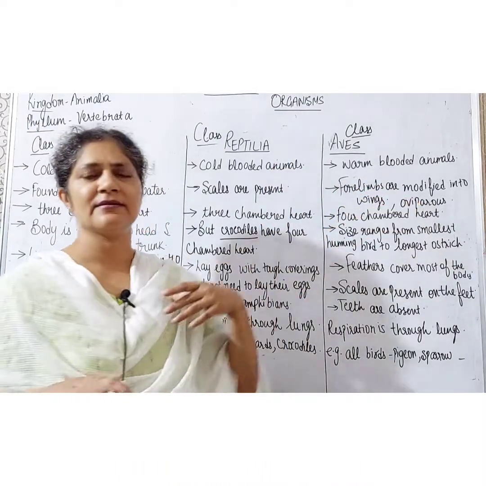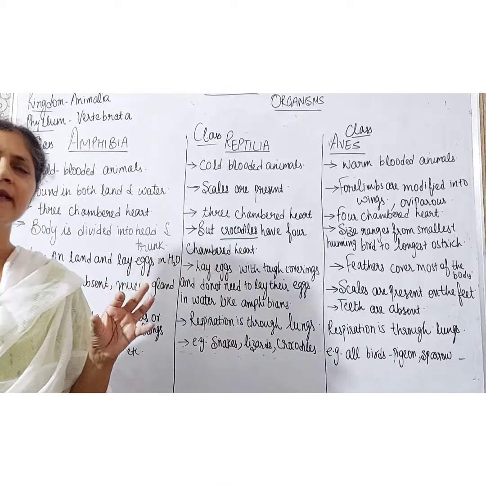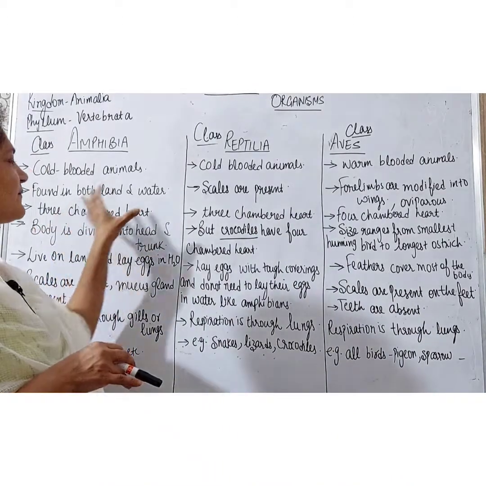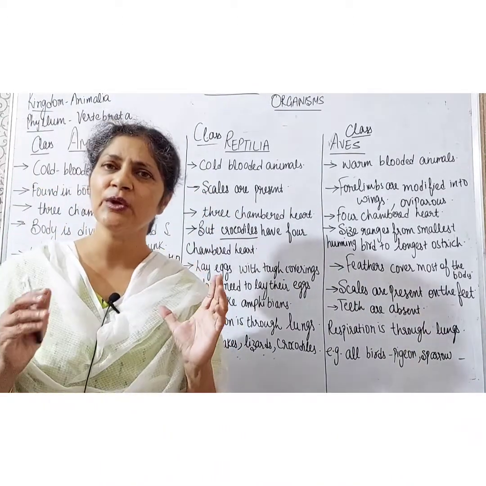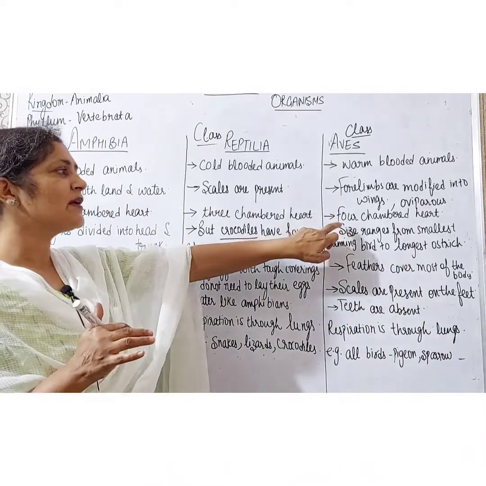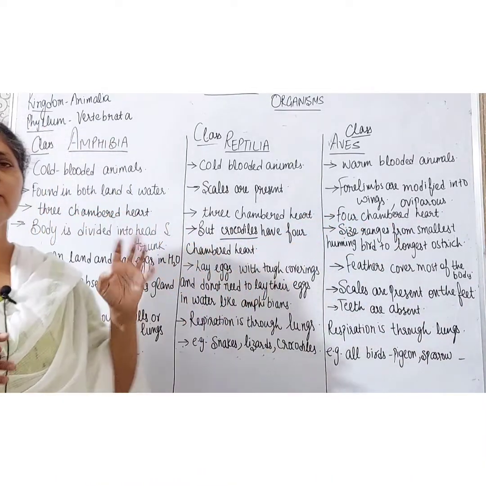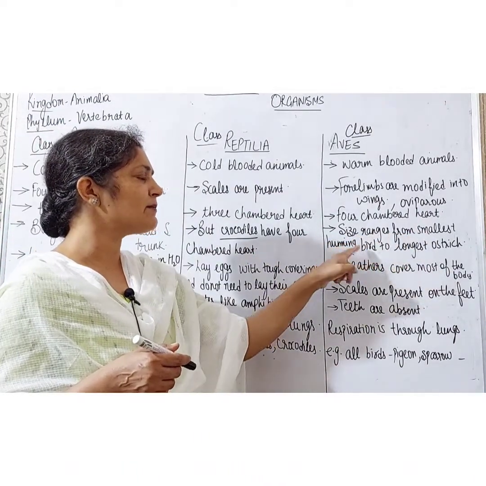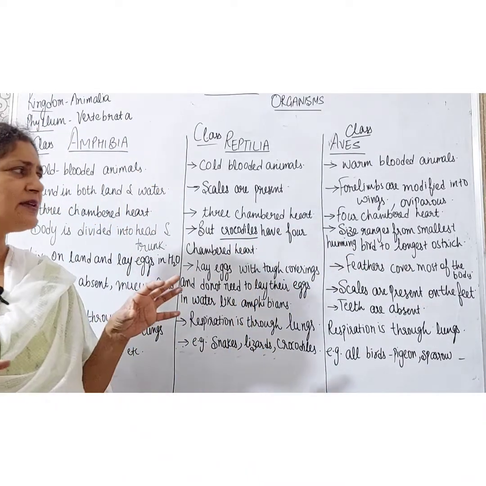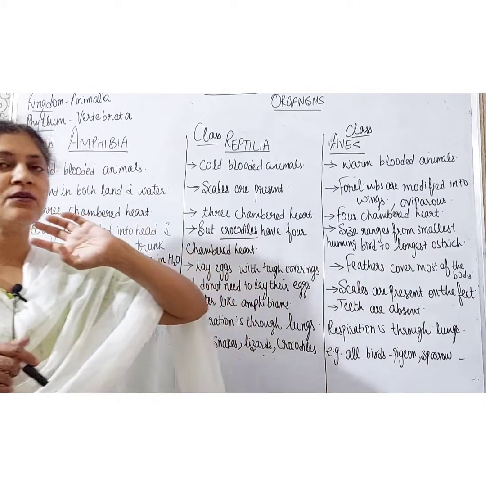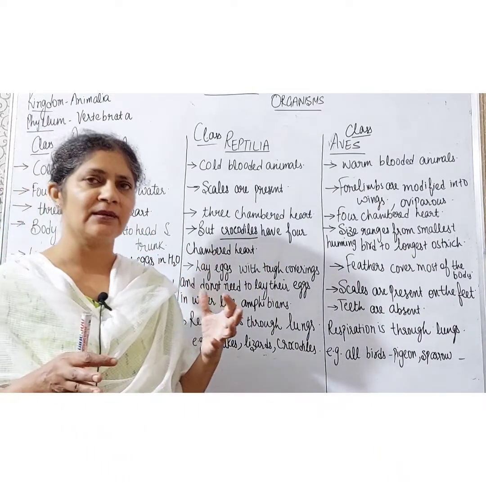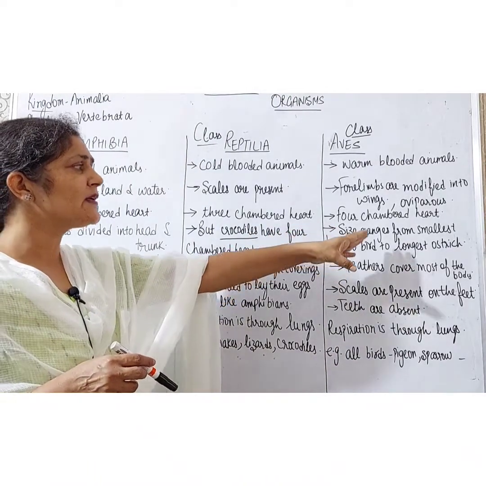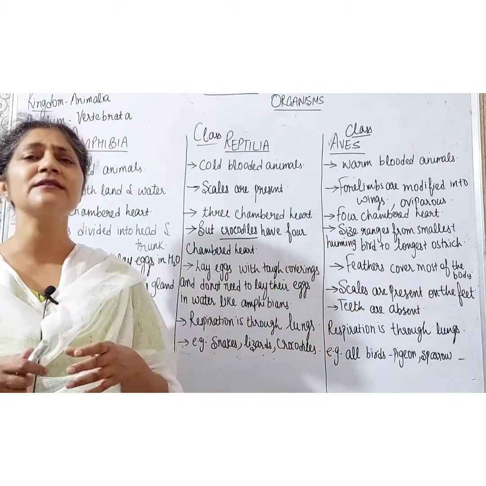They are oviparous. What does oviparous mean? They lay eggs, right students? Now students, in the case of Amphibia and Reptilia, we studied that they have a three-chambered heart, but Aves have a four-chambered heart. And what is the average size? The size ranges from the smallest, the hummingbird, which is very small, to the longest, the ostrich. You all know the ostrich is the largest bird, sorry.